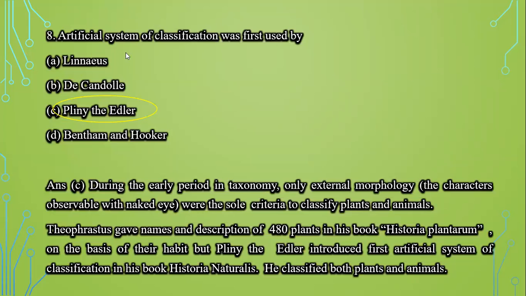Next question is, artificial system of classification was first used by Linnaeus, de Candolle, Pliny the Elder, or Bentham and Hooker. Now, during the early period in taxonomy, only external morphology was observed to classify plants and animals. Theophrastus gave the name and description of 480 plants in his book Historia Plantarum, which was based on their habitat. And Pliny the Elder introduced the first artificial system of classification in his book Historia Naturalis. So he classified into two categories, that is plants and animals.